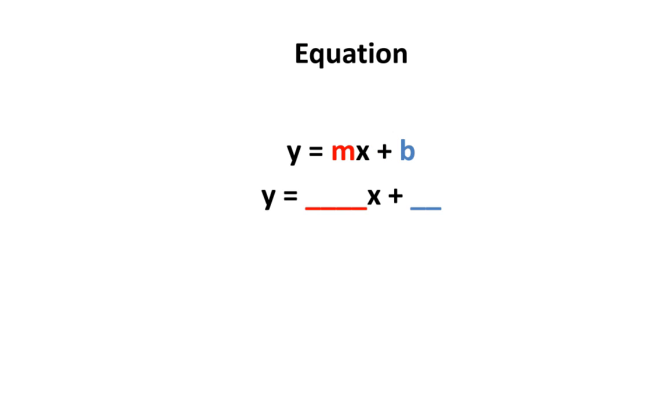We just determined the slope of this line to be 2, and from before, we knew that the y-intercept was 5. Therefore, the equation of this line is y equals 2x plus 5.